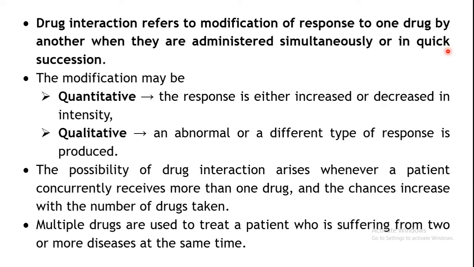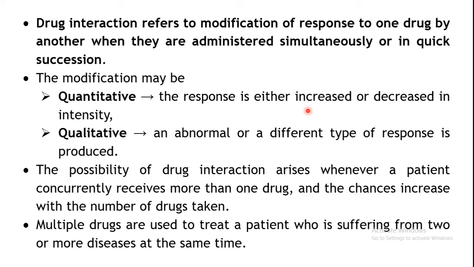in quick succession. Now the type of modification of the effects which are shown may be either quantitative or qualitative. Quantitative means the amount of response which is produced. We have seen earlier in the kinetics also that a particular amount of drug in the blood will produce a certain amount of response, right?